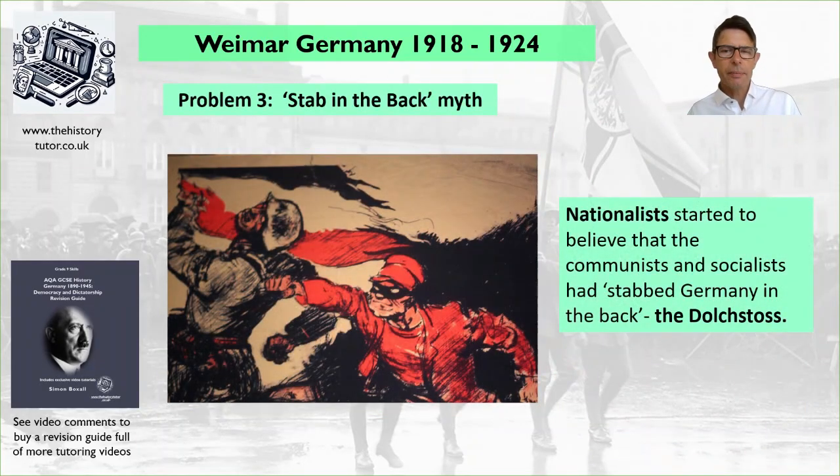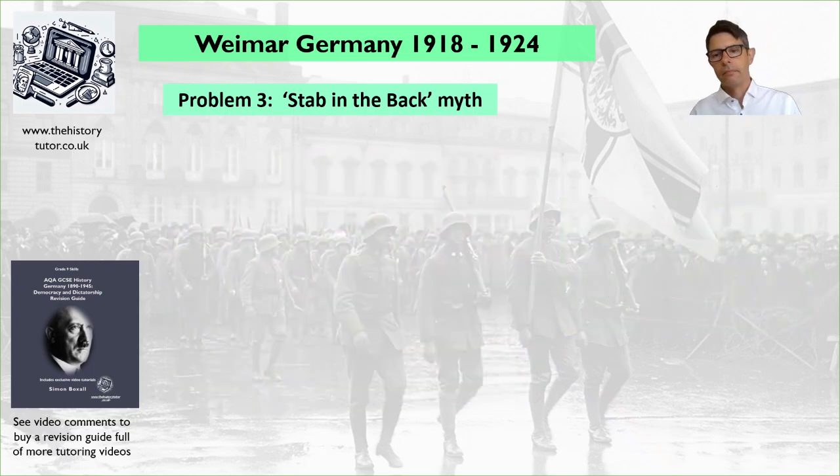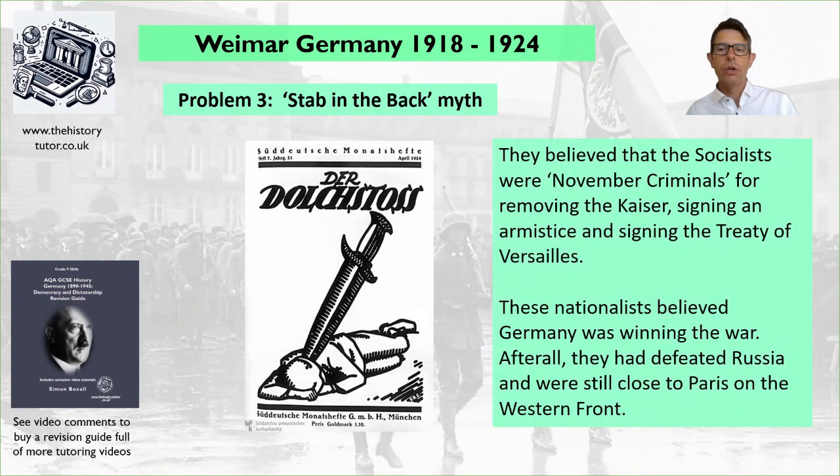As I mentioned earlier, the stab in the back myth is an important aspect about the birth of Weimar. The Weimar government was born out of signing the peace, and also they signed the Treaty of Versailles. So the nationalists started to believe that communists and socialists had stabbed Germany in the back. This is called the Dolchstoß. They believed that socialists were the November criminals. So back in November 1918, they had ended the Kaiser, they had signed the armistice, they then in 1919 signed the Treaty of Versailles.